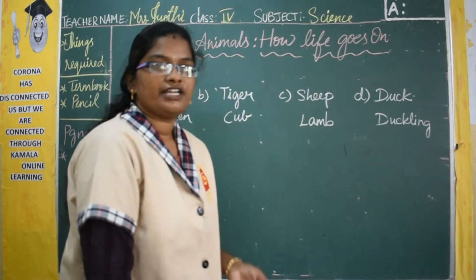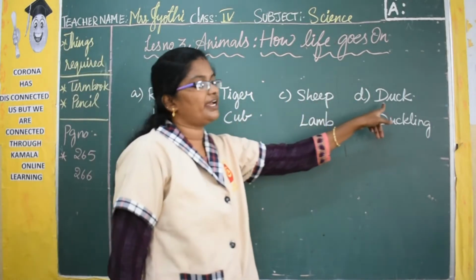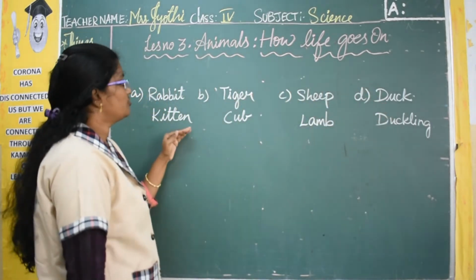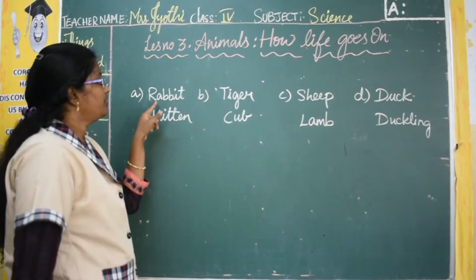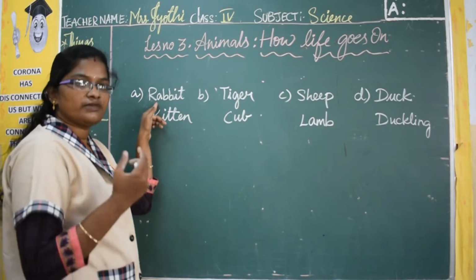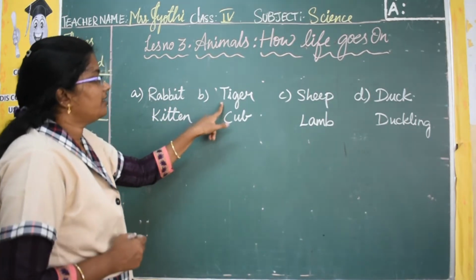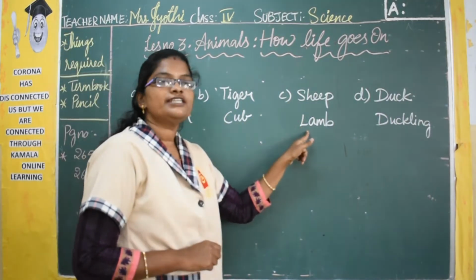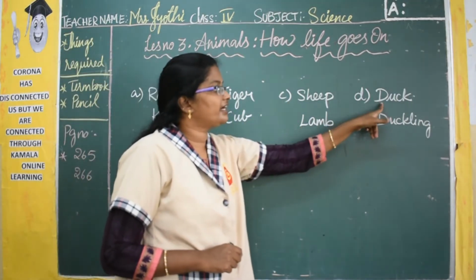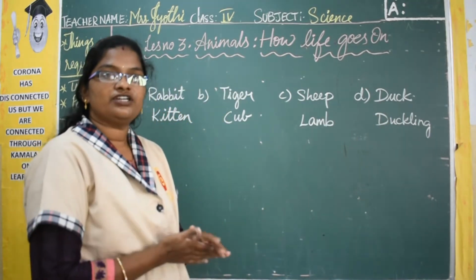Okay, so here there are 4 animals, that is rabbit, tiger, sheep and duck. So below that you should write the name of their young ones. So generally the baby of a rabbit we call a bunny, but it is kitten. Then tiger, it is cub. Then sheep, it is lamb. Then duck, it is duckling. So write it with pencil in your textbooks.